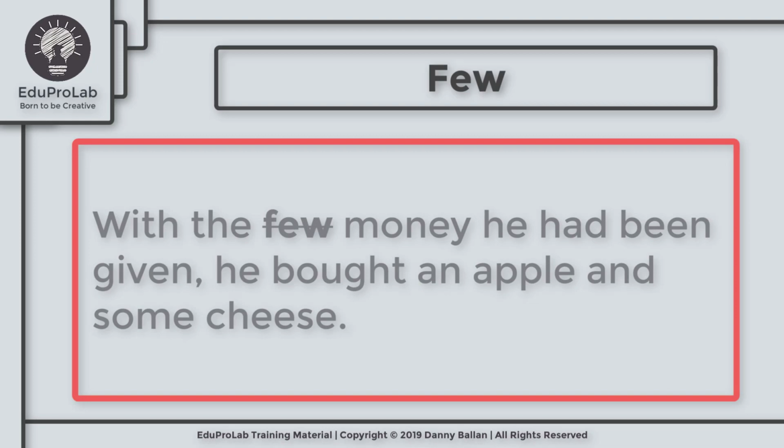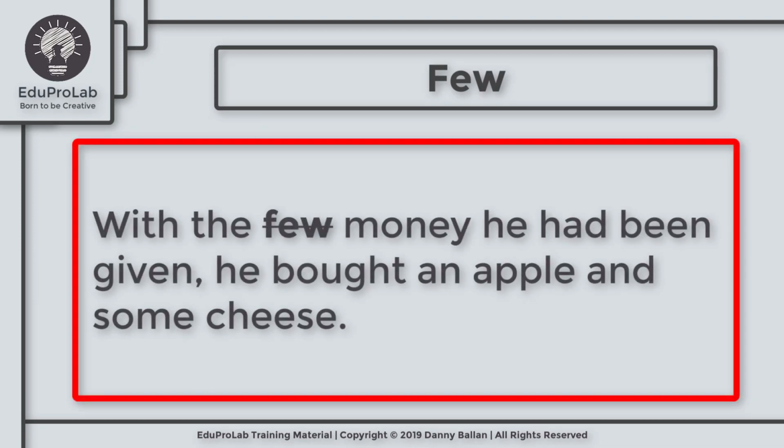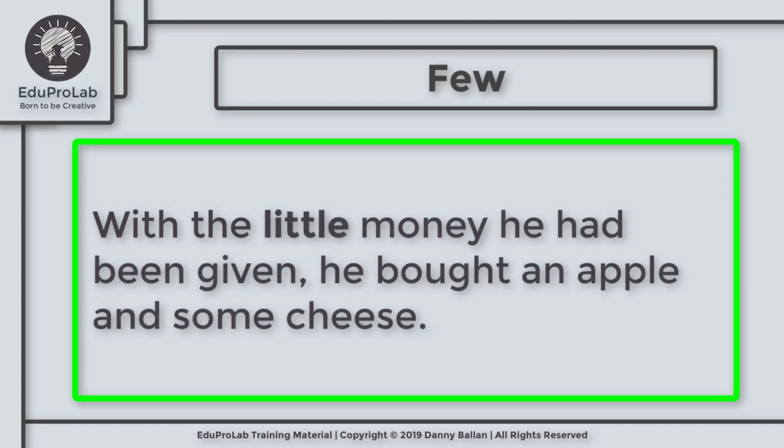Let's start with the first keyword, few. Let's take a look at this example. With the few money he had been given, he bought an apple and some cheese. Now we need to remember that few is used with plural countable nouns when we say few cars. And when we want to use a similar word with uncountable nouns, we use little, like when we say little traffic. So in this example, money is an uncountable noun, so we can't use few. We should say with the little money he had been given, he bought an apple and some cheese.